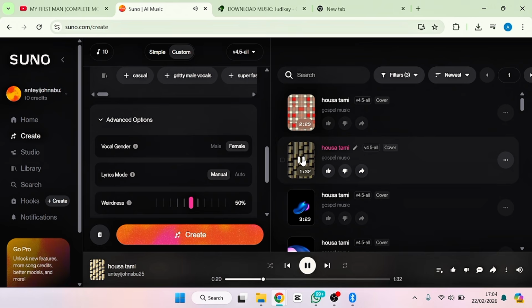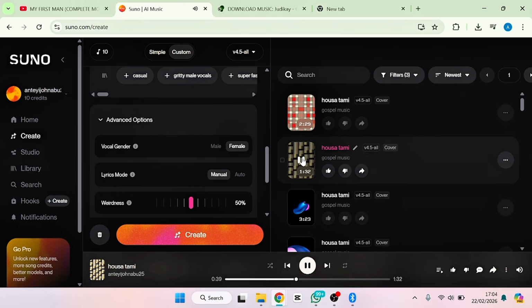All right, now the next thing is, what if you want to create a hip-hop or Afrobeat with your own language? How do you do that? So that's the next thing we need to do now. For that we'll be needing lyrics. Instead of using a voice reference, we are going to be using lyrics.